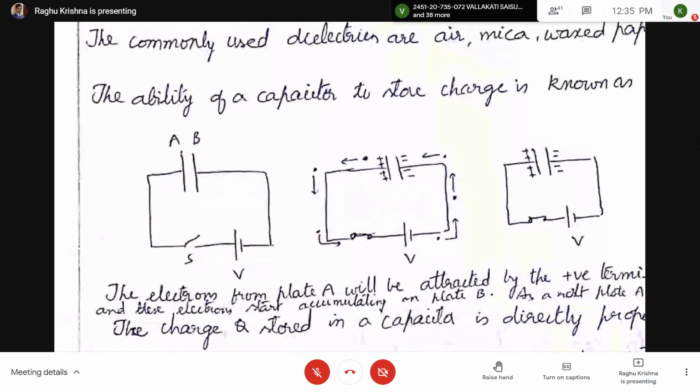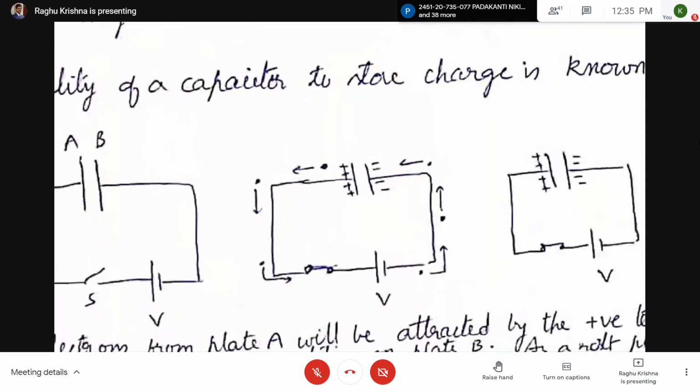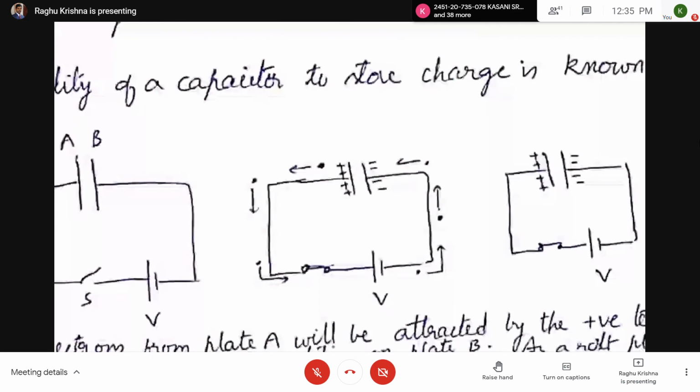The positive terminal will attract the electrons, and the negative terminal will repel the electrons. So on the plates of the capacitor, we can see positive charge and negative charge. Positive charge means lack of electrons, negative charge means excess of electrons.